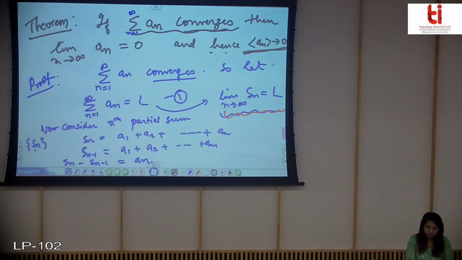The result of this theorem is that if this converges, then this is equal to 0, and this says that not Q implies not P, that if this is not equal to 0, then the series diverges.